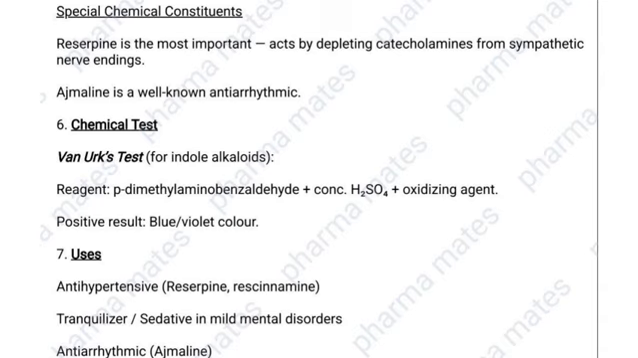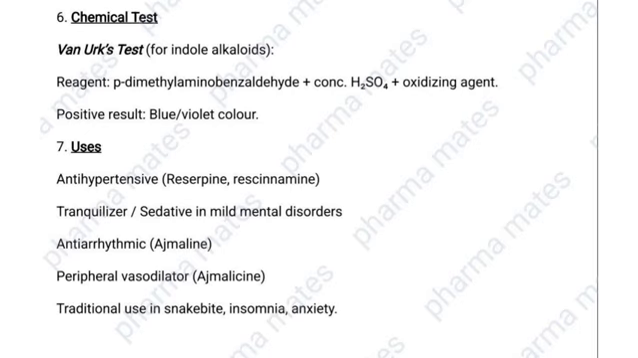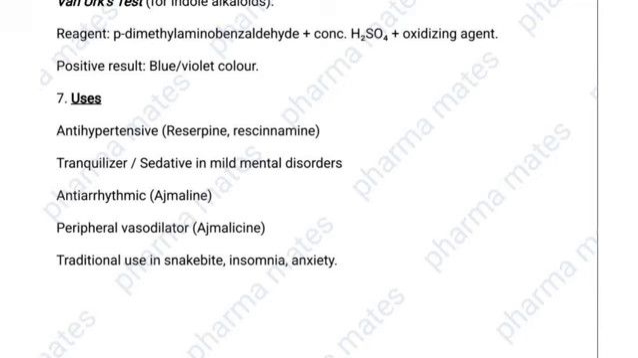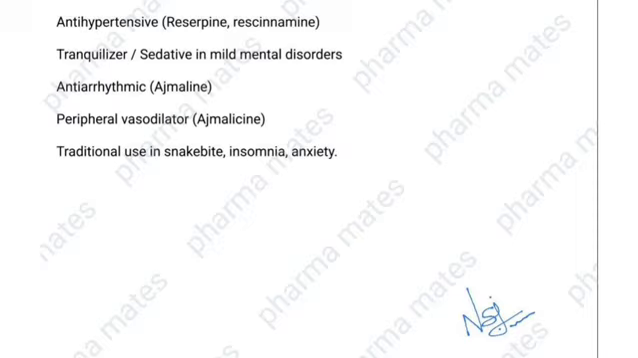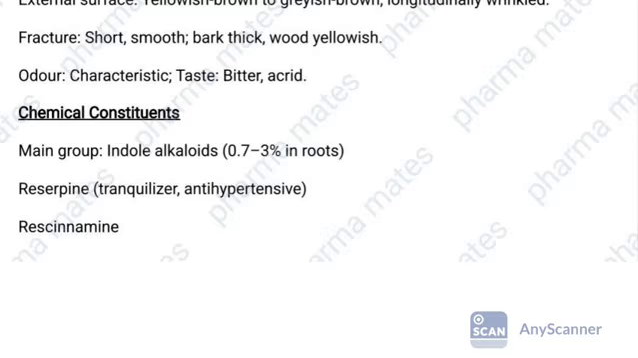Okay, then go to the uses. We already discussed antihypertensive due to the presence of reserpine and rescinnamine. Tranquilizing effect is due to the presence of reserpine, and sedative in mild mental disorders. Then ajmaline is antiarrhythmic activity. Ajmalicine is a peripheral vasodilator. The Rauwolfia plant is traditionally used in snake bite, in case of insomnia, anxiety, etc. These are very important constituents present in Rauwolfia root.